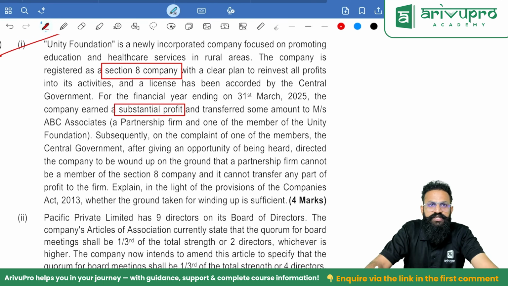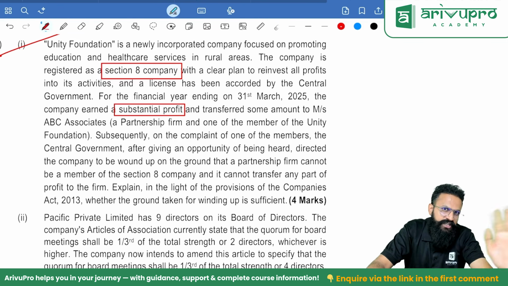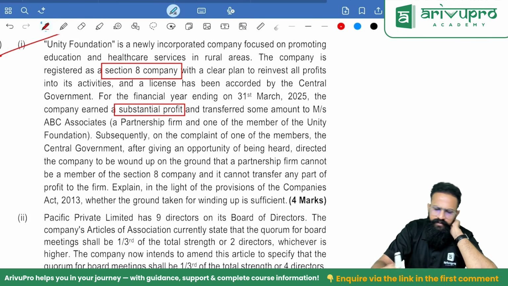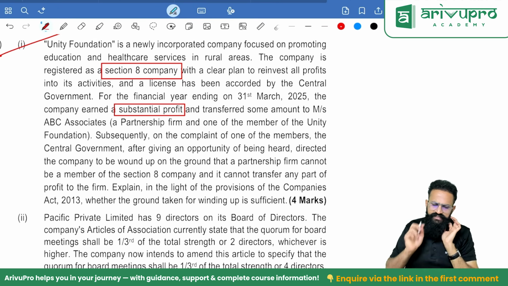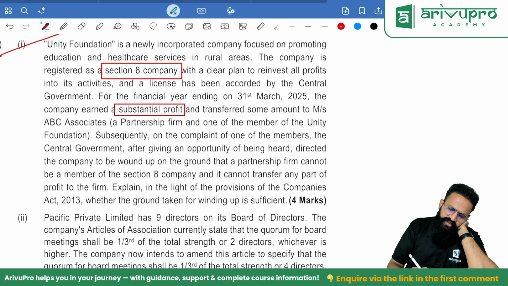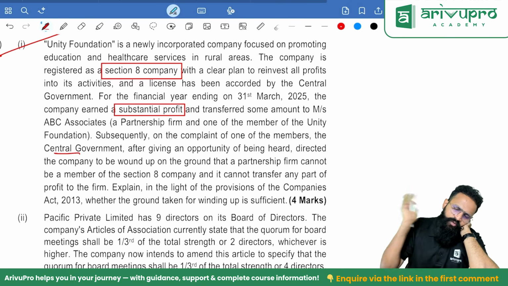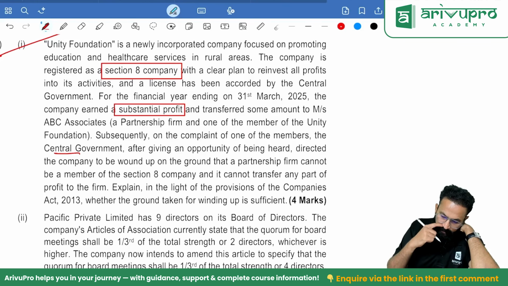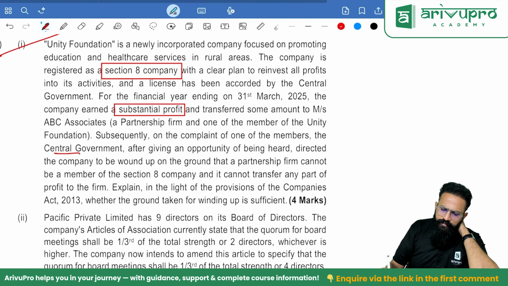Remember, the only exception: a partnership firm can become a member in a Section 8 company, or else generally a partnership firm cannot become a shareholder. Only exception is Section 8 company. Subsequently, on the complaint of one of the members, the central government, after giving an opportunity of being heard, directed the company to be wound up, on the ground that a partnership firm cannot be a member of a Section 8 company and it cannot transfer any part of the profit to the firm. Explain the right of the provisions of the Companies Act.